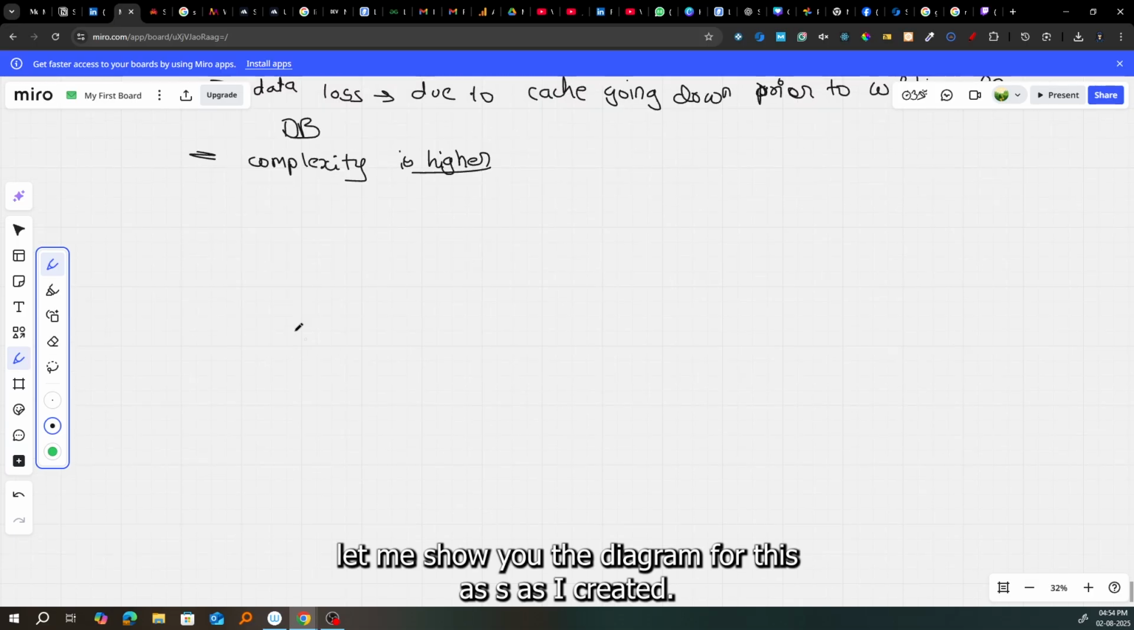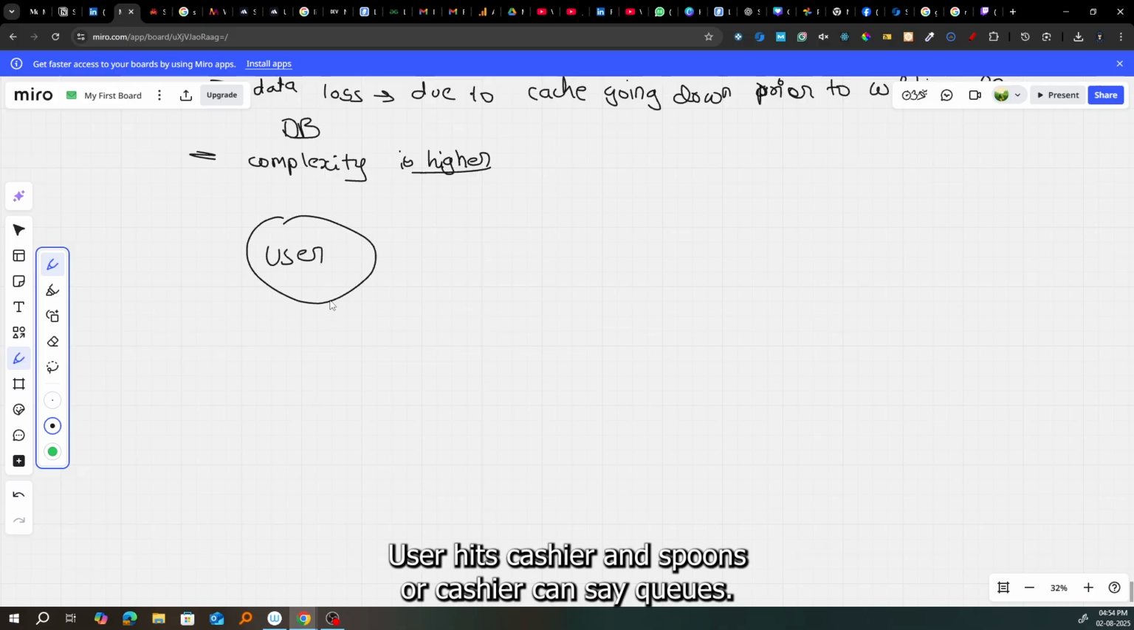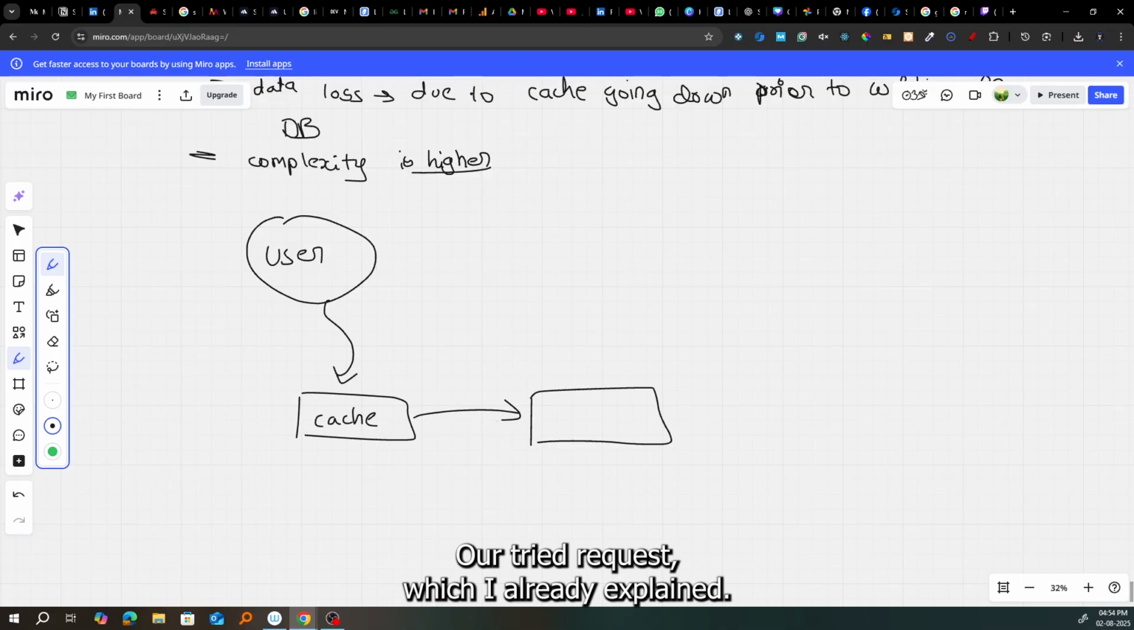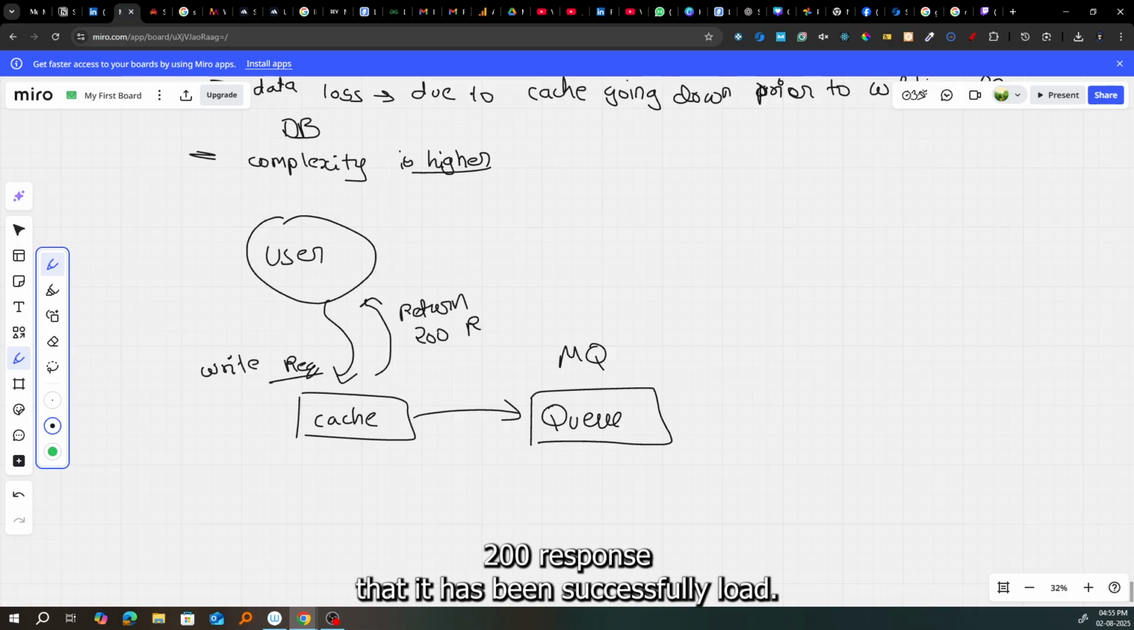Let me show you the diagram that I created. The user hits the cache. Let's suppose this is our cache, which queues our write request, which I already explained. This can be a message queue. After queuing the write request, it will return a 200 response that it has been successfully written.